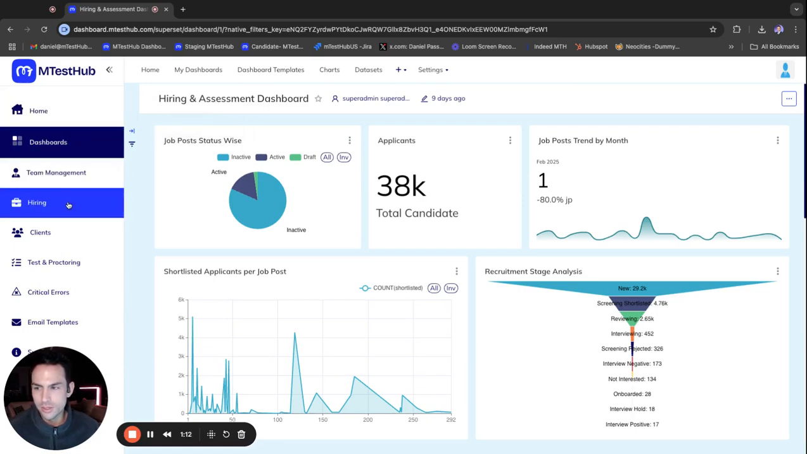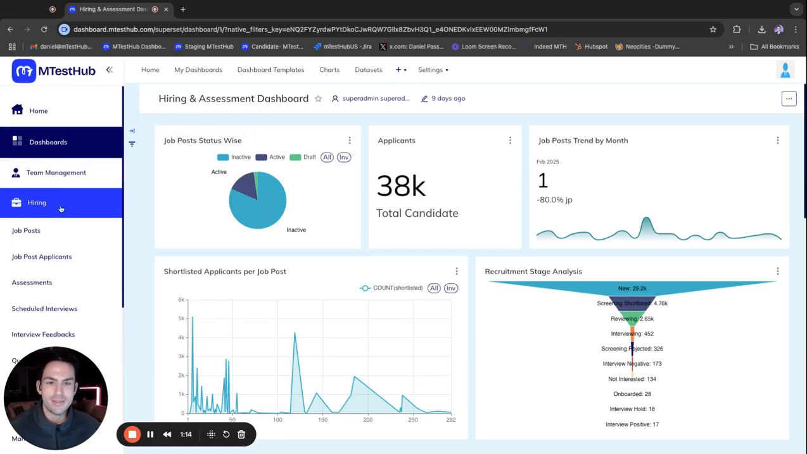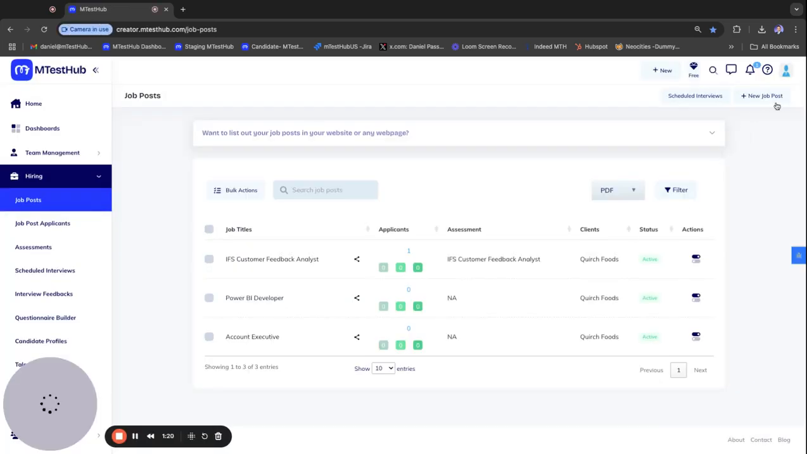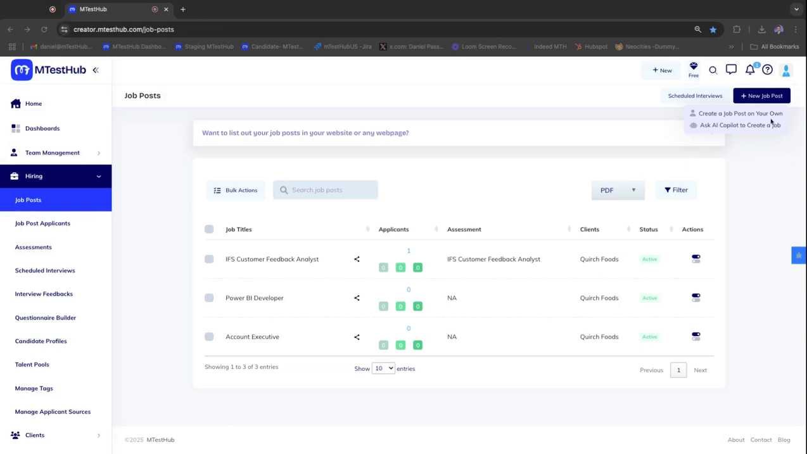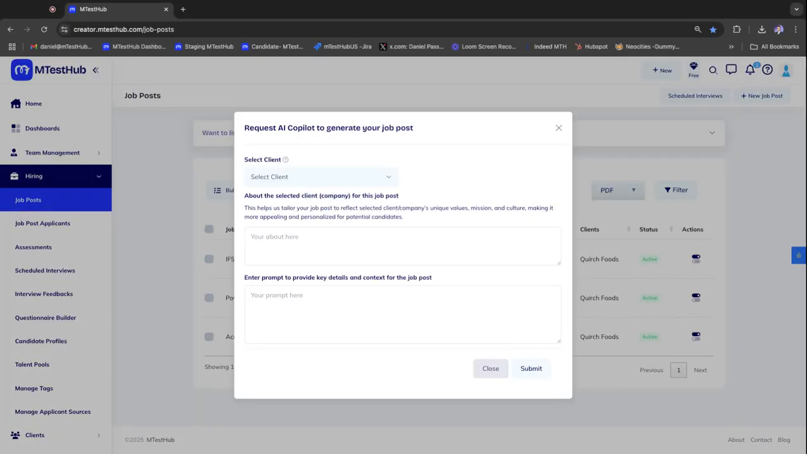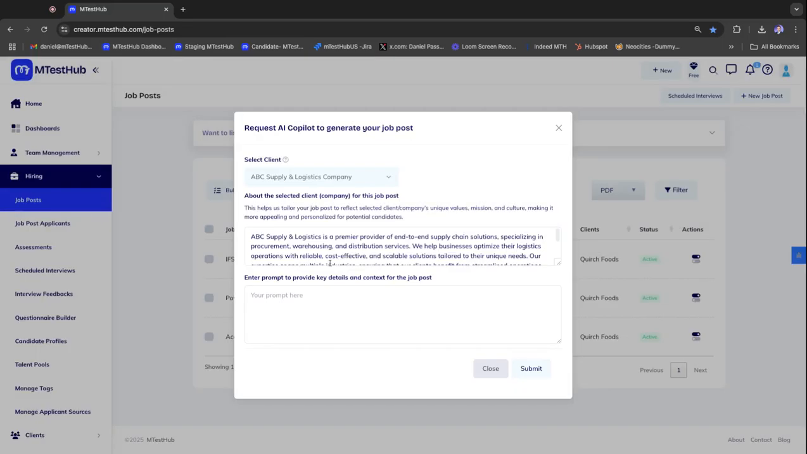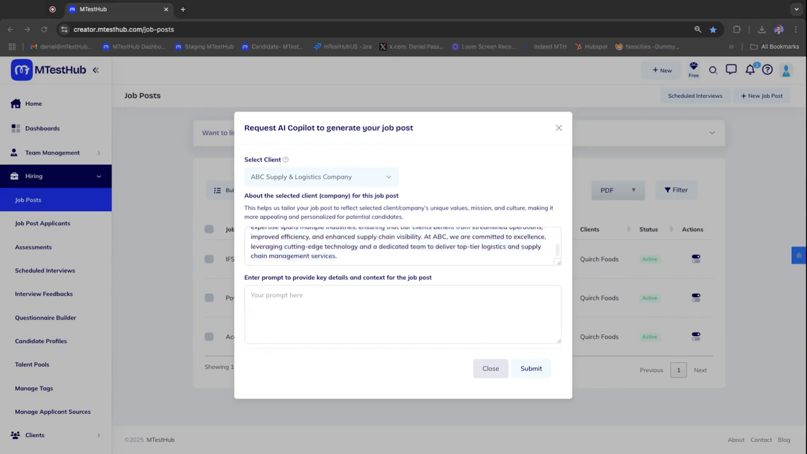We'll get started with a very basic hiring workflow, which is to create a job. So we'll start creating a job post. We'll do a new job post with an AI Copilot just to make things a little bit speedier. So we'll select the company. There's already an about the company information right here.